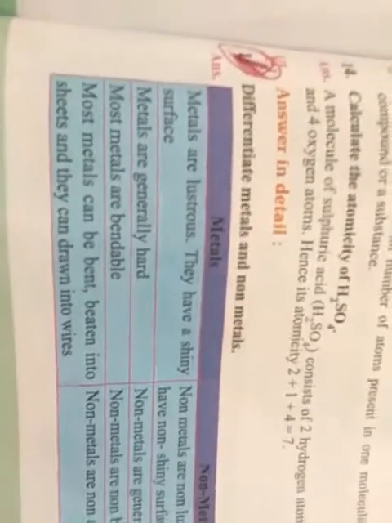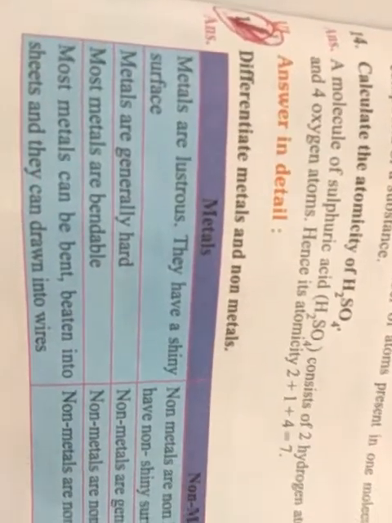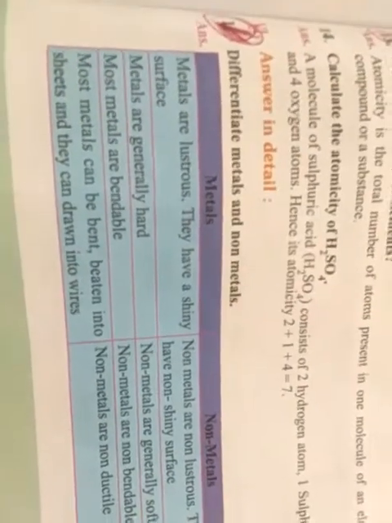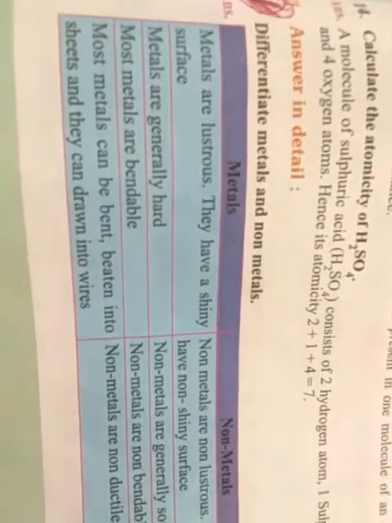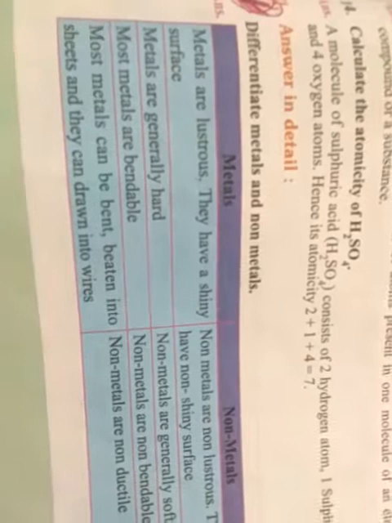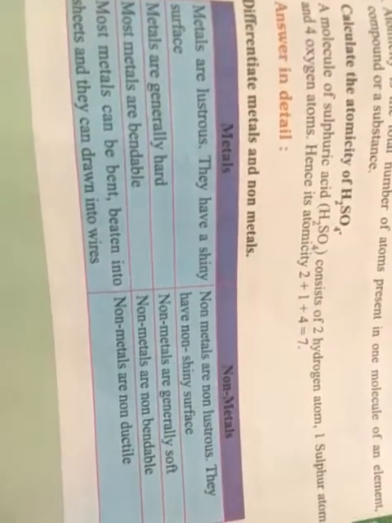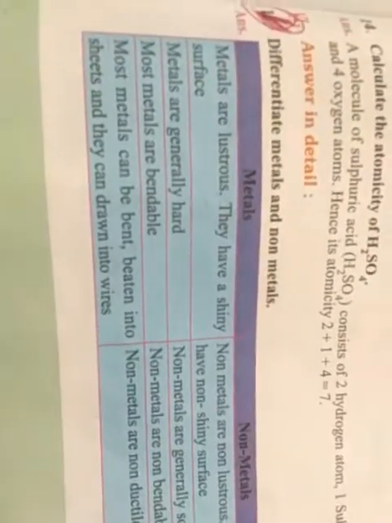Okay, first question: differentiate metals and non-metals. Now you see, metals and non-metals. First point, metals are lustrous, they have a shiny surface. Non-metals are non-lustrous, they have a non-shiny surface.